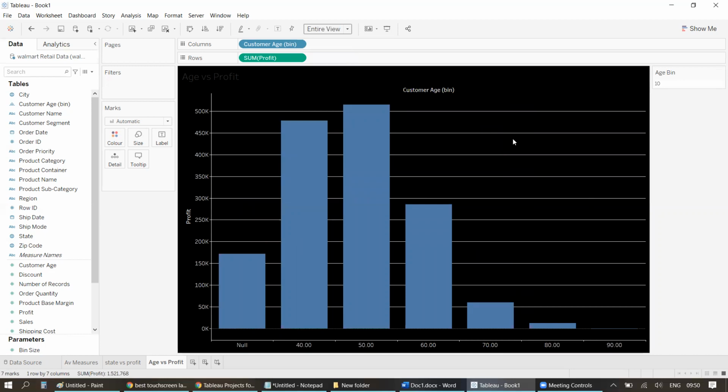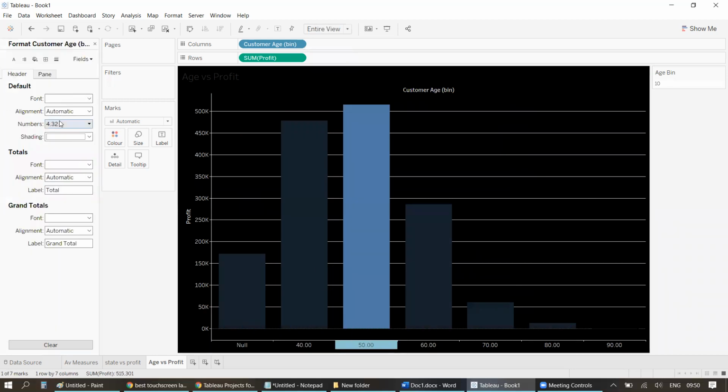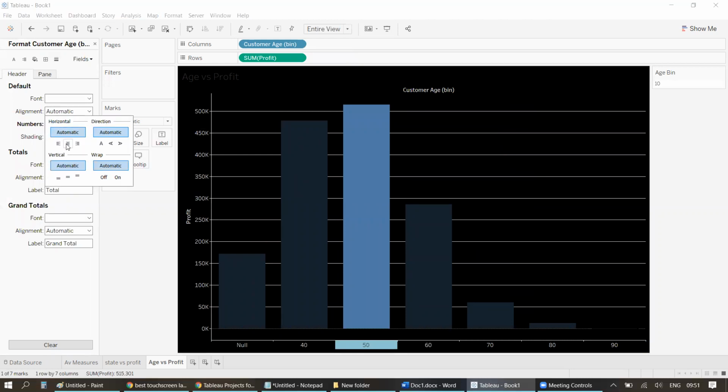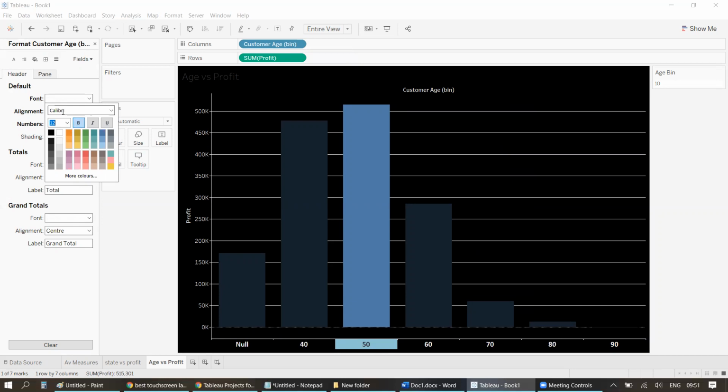So I'll keep 10 by default, right? There are a lot of lines and all that I need to get rid of. Also, this 40 and all need to be properly formatted. So I'll just change to number automatic and that's done. Alignment should be middle. Font, I can increase a bit, maybe like 12. Click OK. If you want to change the font, you can do that.